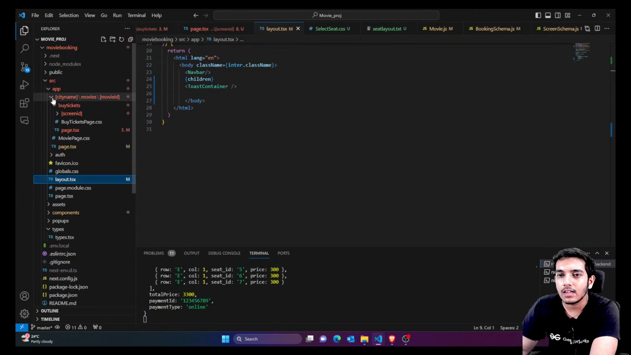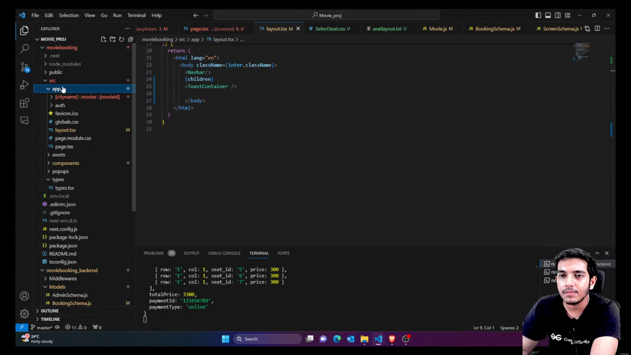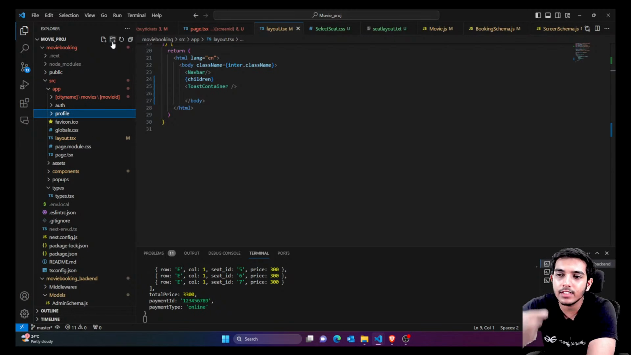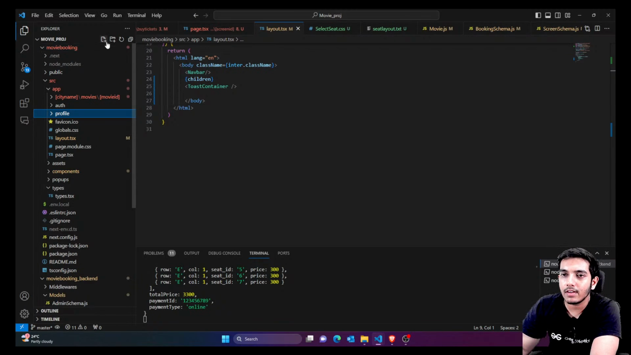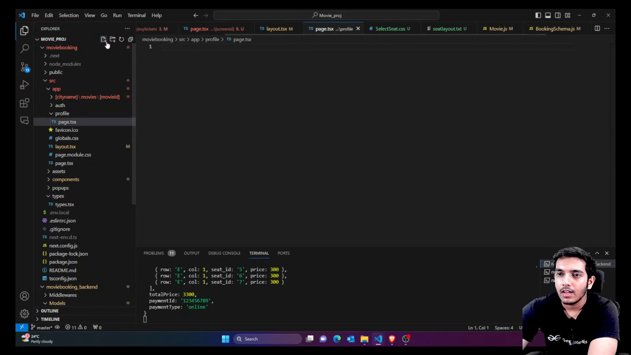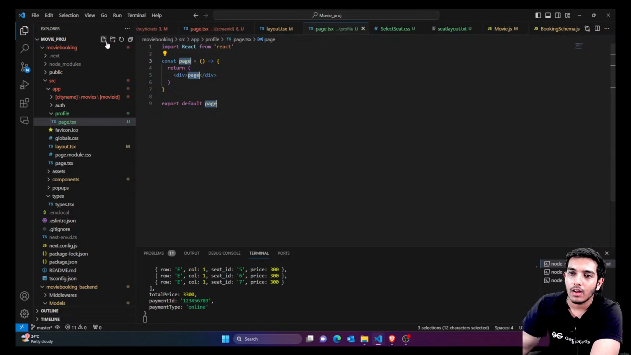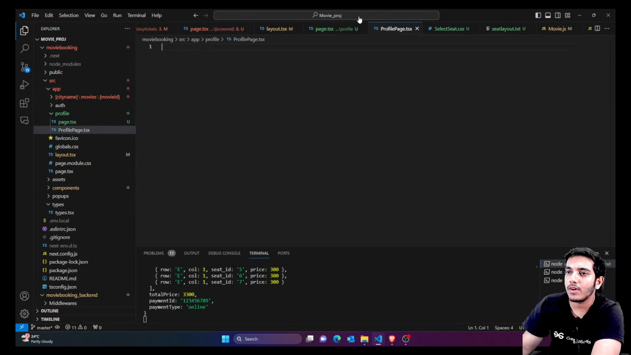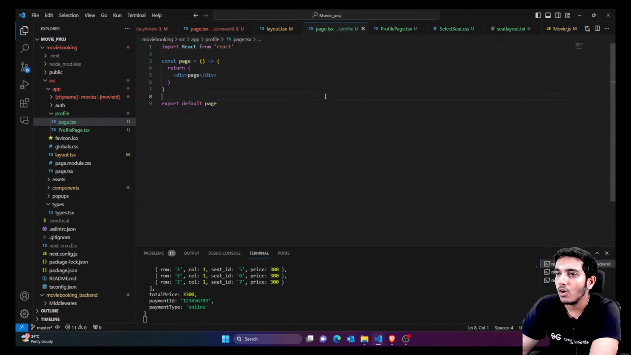Okay, so here inside the app, I'm gonna create a folder named profile. Once booking is done, I would take the user to the profile page of the user. Inside the profile folder, let's create a file named page.tsx, and just write it normally. And I'm gonna create a css file also named profile. This is the profile page.